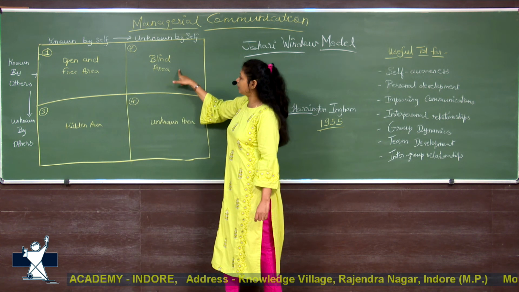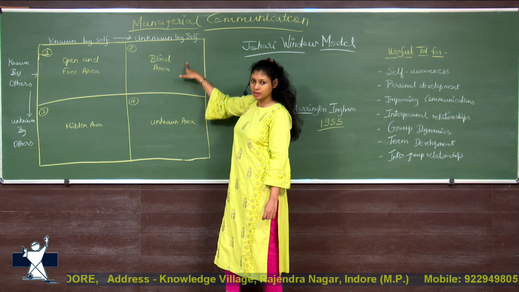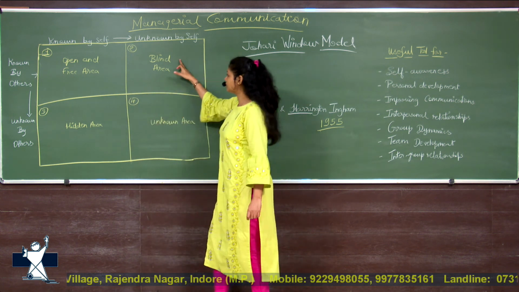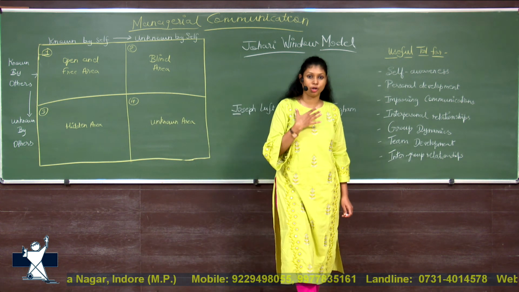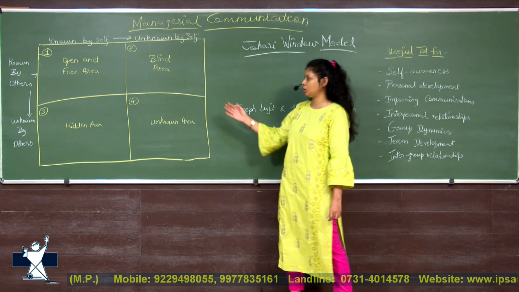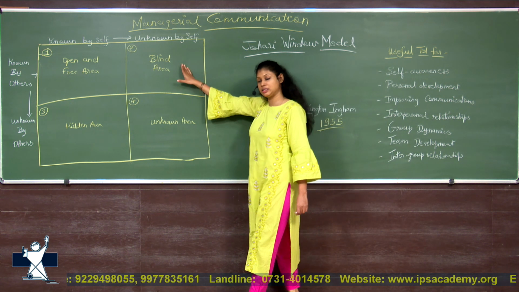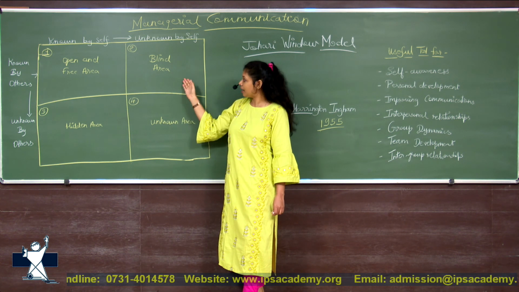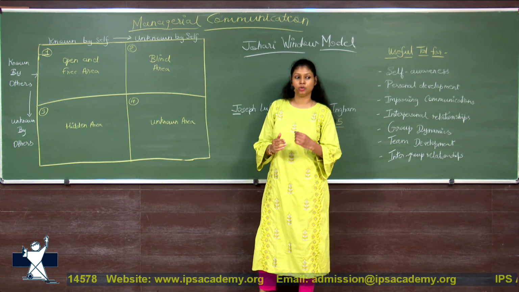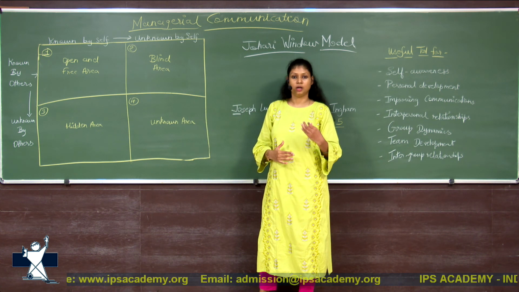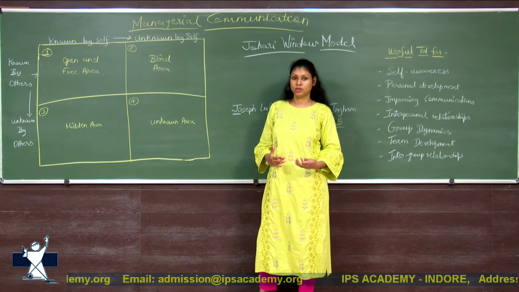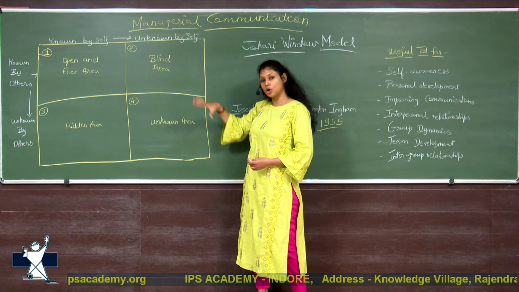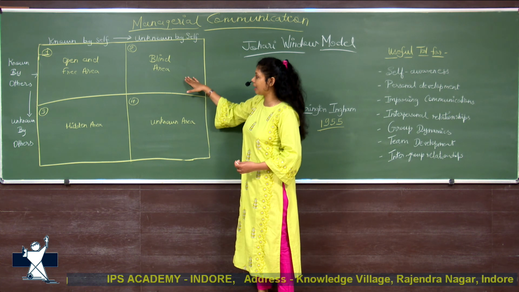Now the second area is unknown by self. This area is unknown to us, but it is known by other people. That is the blind area, which we ourselves are not aware of, but other people have knowledge about it. In the blind area, the qualities can be that someone is knowledgeable, wise, matured, smart. We know the person is intelligent, wise, matured, helpful, but the person is not aware of it himself or herself. So that is the blind area.